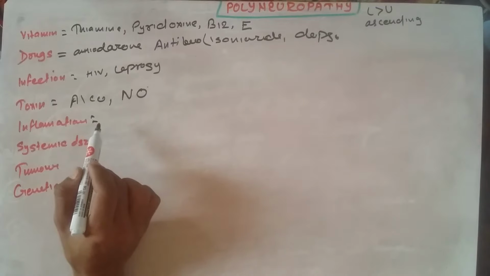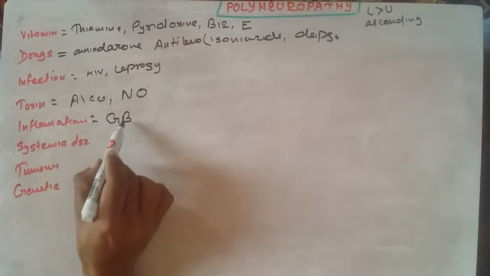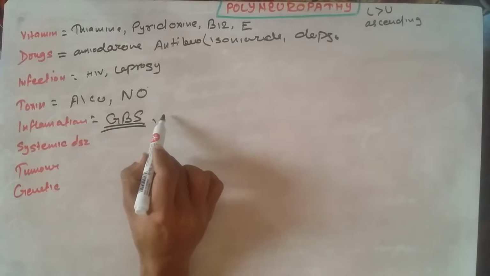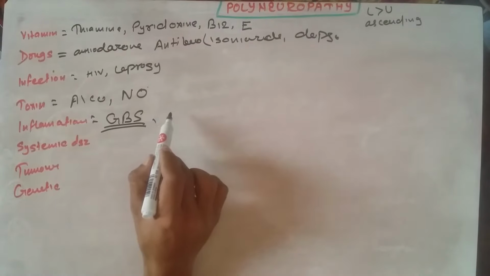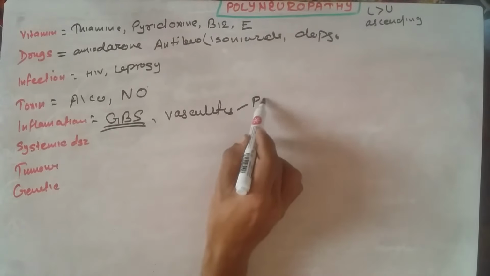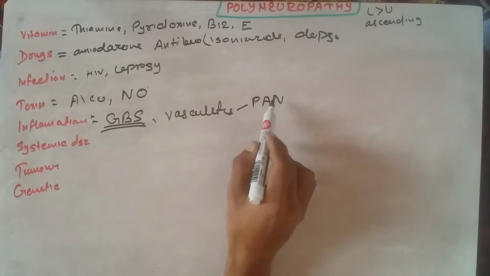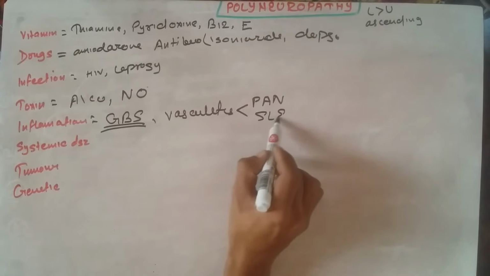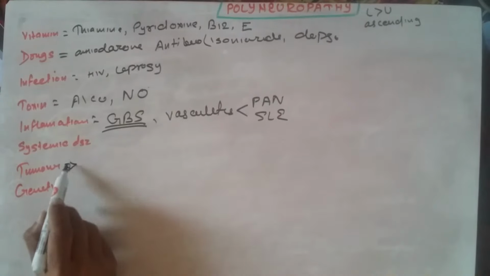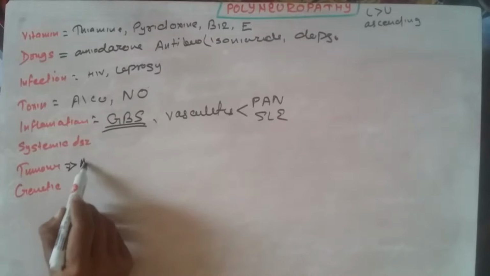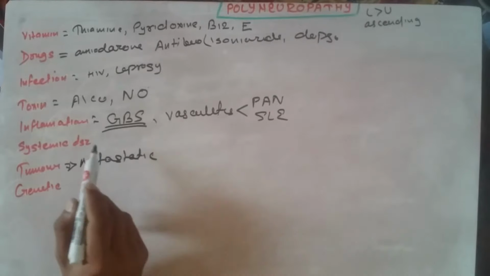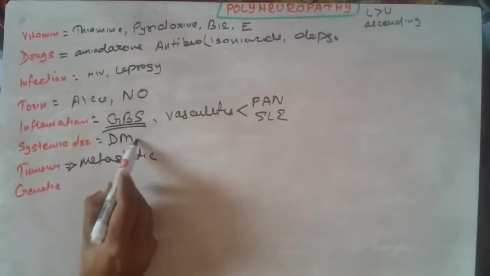Inflammatory polyneuropathy is manifested in Guillain-Barré syndrome, which we will be discussing in this section, and others can be vasculitis associated polyneuropathy such as polyarteritis nodosa, or SLE induced. Some sort of malignancy, usually metastatic, can also cause polyneuropathy, and systemic diseases like diabetes mellitus and renal failure.